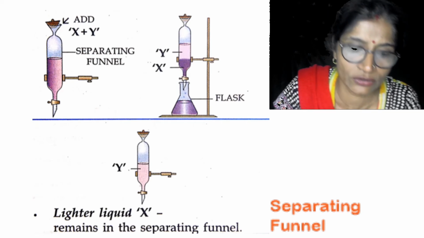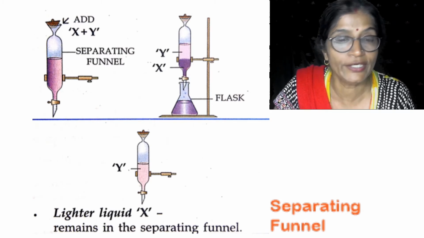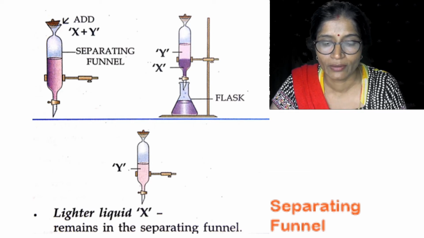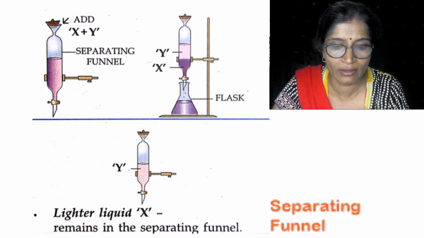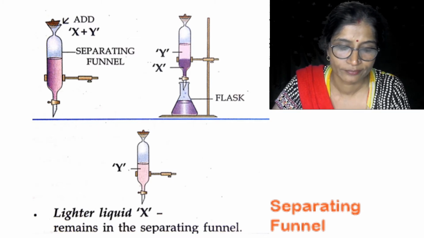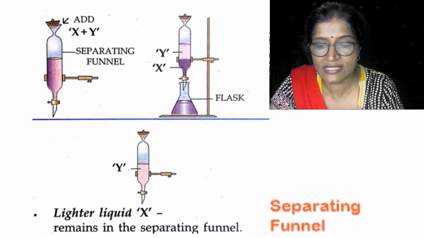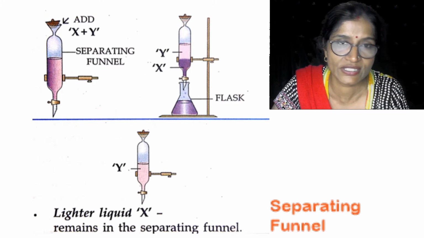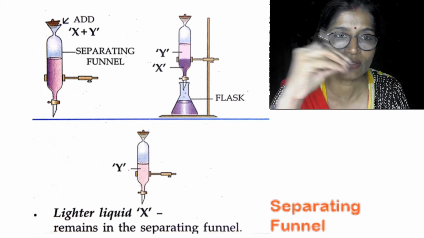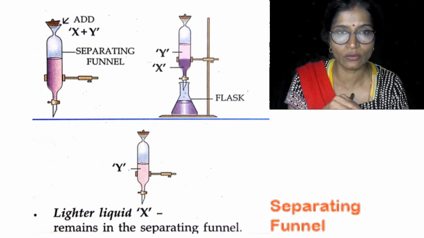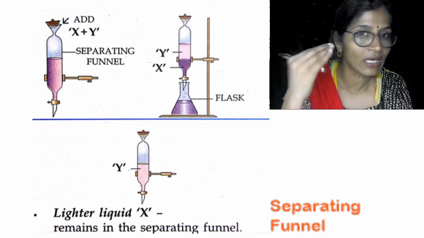suppose oil is the kerosene oil. So kerosene oil and water is poured into the separating funnel. Then the mixture is allowed to stand for half an hour or a little bit more. Then the immiscible components of the mixture separate out into two distinct layers. You will see that in case of kerosene oil and water mixture, the water is on the lower layer and kerosene, since it is lighter, will form the upper layer.